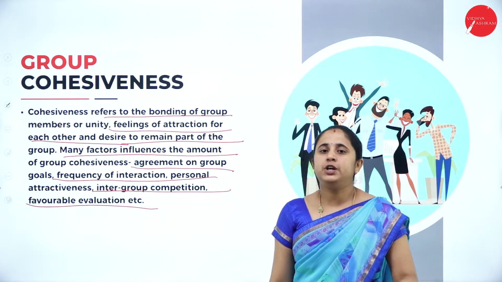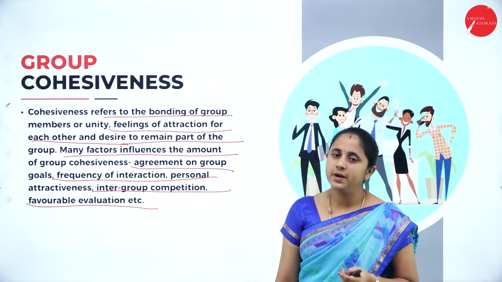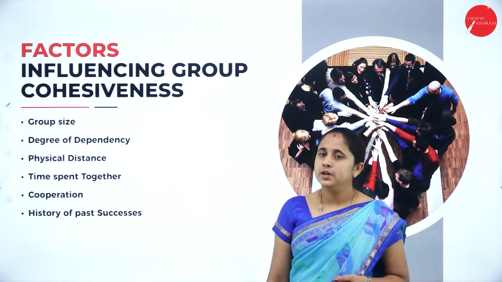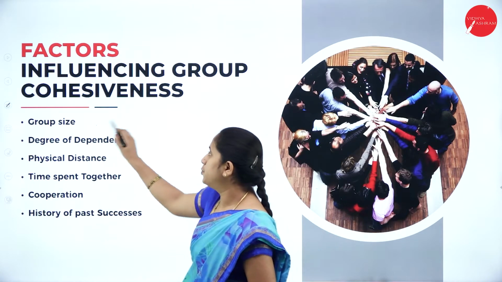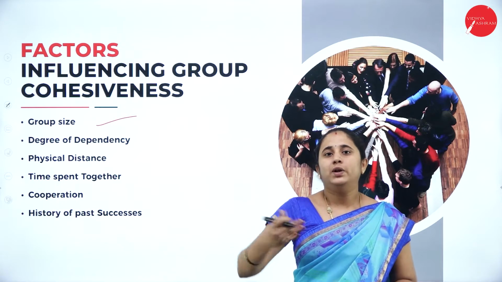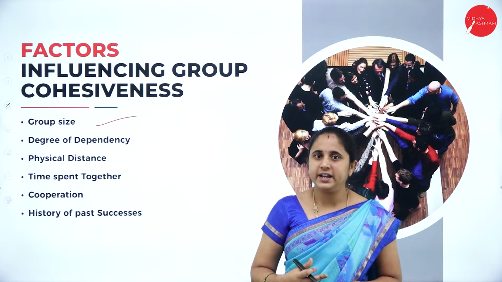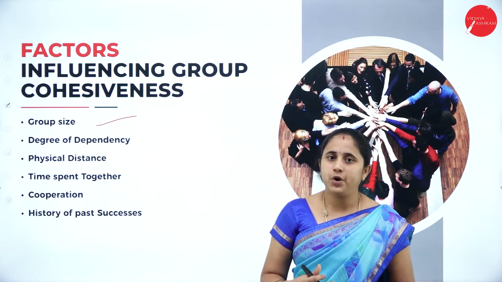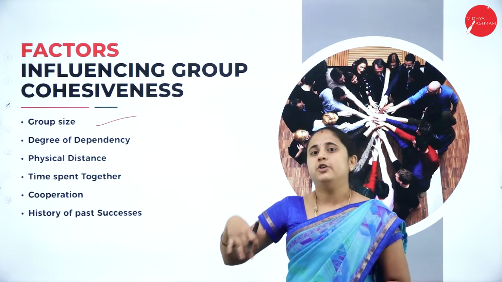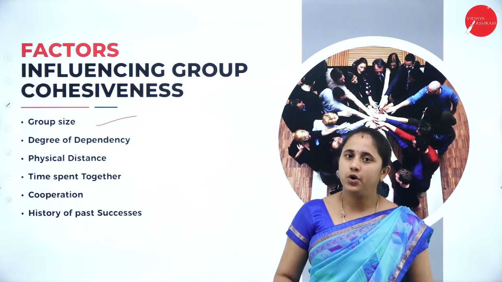So, it influences the group behavior and it affects the group objective. What are the factors which influence group cohesiveness? First one is group size. A smaller number of members will lead to high cohesiveness. Your interaction is high, then coordination among the employees is high, and it increases the cohesiveness of the group members. If there is a high number of members in a group, it reduces the cohesiveness.